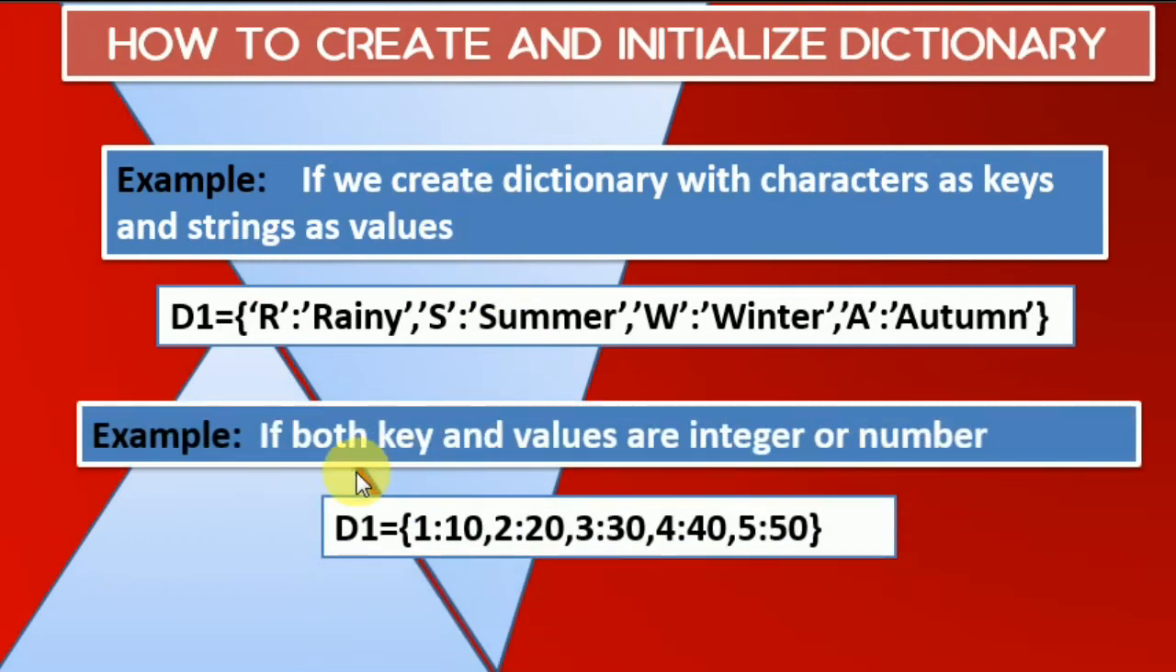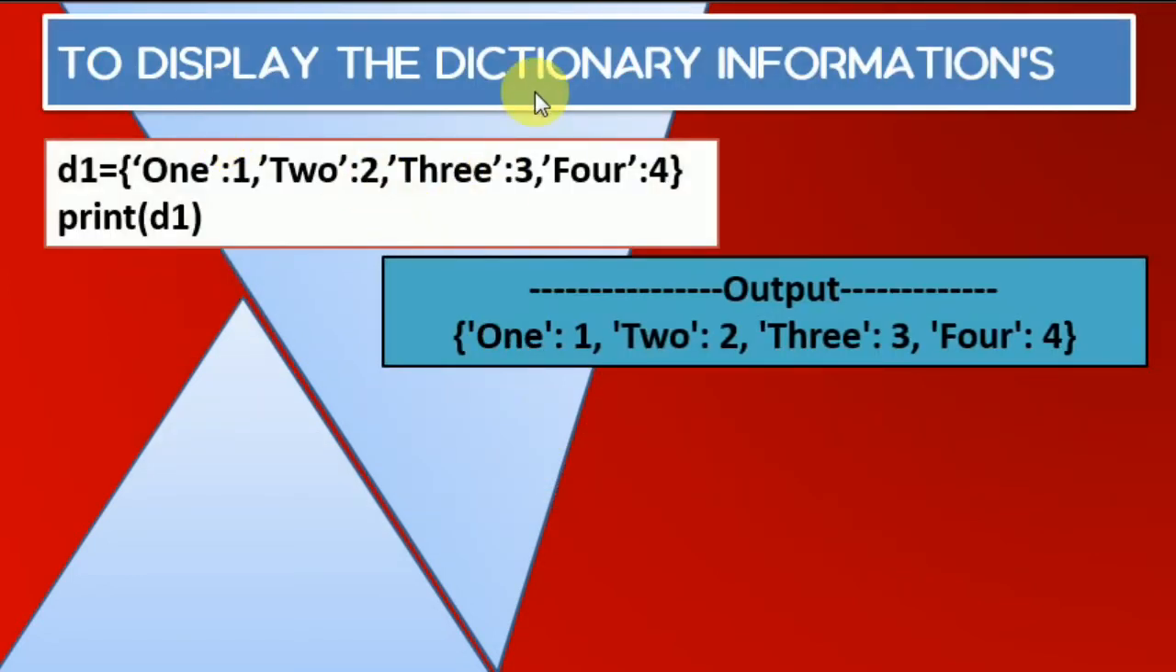Next, if both the values are going to be integer or number, then d1 equals curly braces start, key is going to be 1 colon 10. This is our value. 2 colon 20, 3 colon 30, 4 colon 40, 5 colon 50. These are numbers. Key and the values both are in a number case when we are going to declare that. How to display the dictionary information?